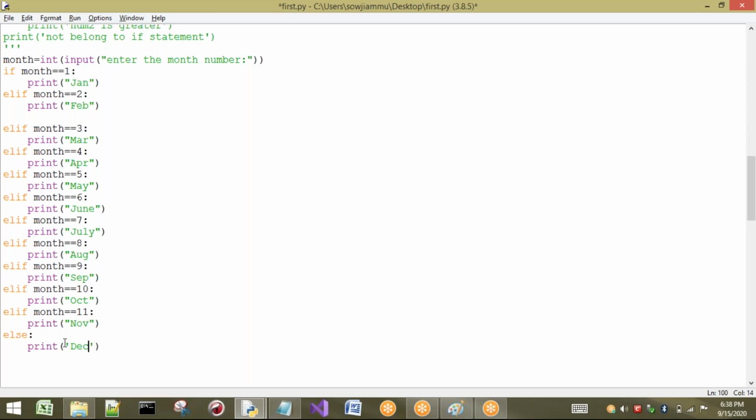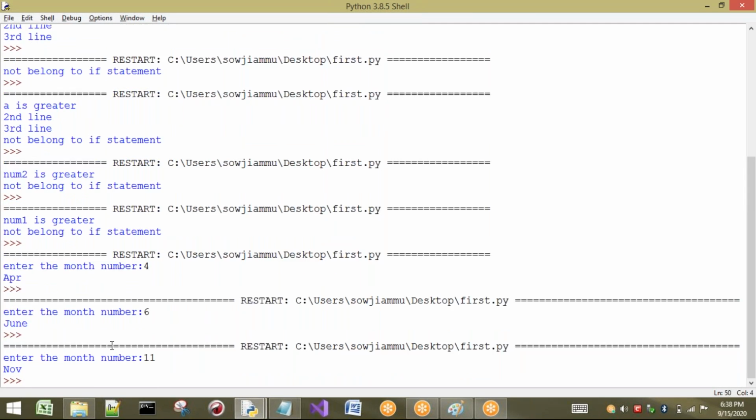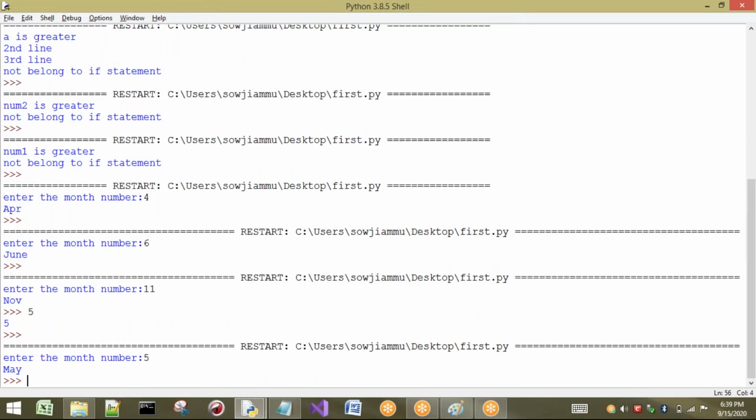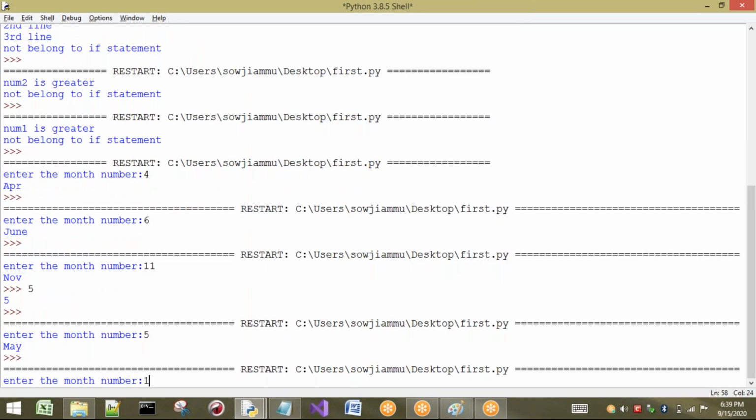Now what happens if I enter the numbers, generally 1 to 12? If I enter 1, it will go to this one, 2, 3 and so on up to 11, it will come to this one. If I do not enter 1 to 11, if I enter any other number, it will go to December only. So is it correct? Generally it is not correct. See here, if I write 11, it will print November. If I write 5, May. Okay, I think I have written 5 here. One minute, I have not executed the program. Right, now see, if I enter 5, what happens? It will print May. Okay, but if I enter 12, what is it printing?